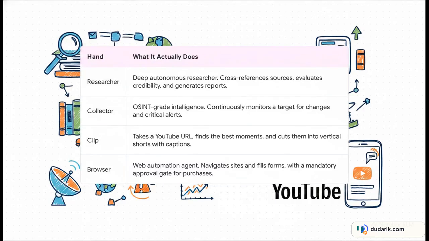Okay, this is where it gets really exciting. Just look at what some of these hands can actually do. The researcher hand can autonomously dig into topics, cross-reference sources, and write up cited reports for you. The collector acts like your personal intelligence analyst, constantly monitoring a topic for updates. And my favorite, Clip, can take a YouTube URL, find the best moments, and automatically chop them up into captioned vertical shorts. These are real high-value workflows, completely automated.